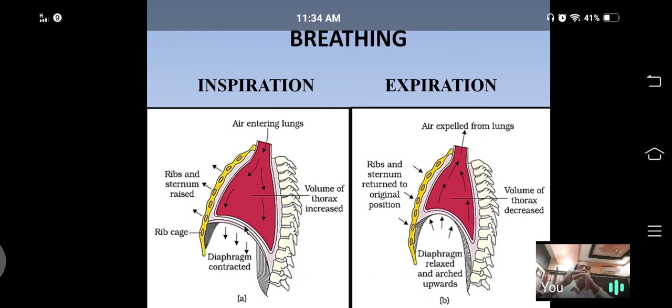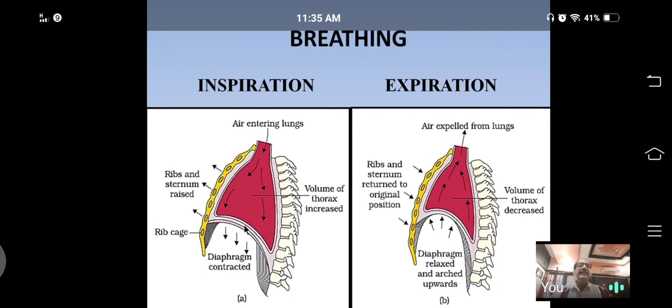that when the phrenic muscles of the diaphragm contract, the dome shaped diaphragm becomes flat. It comes down, it pushes down. As a result, it increases the size of the chest cavity antero-posteriorly. So, from all the three sides, antero-posteriorly, dorso-ventrally, and laterally, the chest cavity size increases.